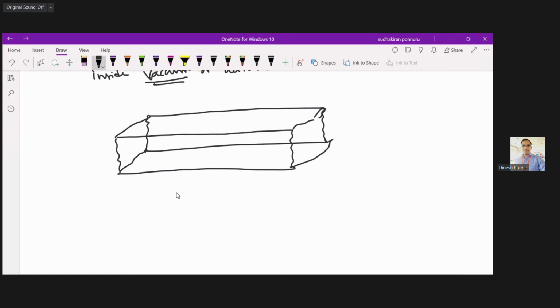So this is a vacuum tube. Here I have placed that vacuum tube along the y-axis, through which we are sending electrons, and these electrons are traveling with velocity v, which is nothing but capital V. Now instead of taking the entire length of this vacuum tube, I'm going to consider a small part of it, and I'm going to draw that small part.